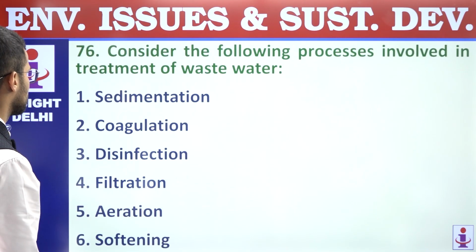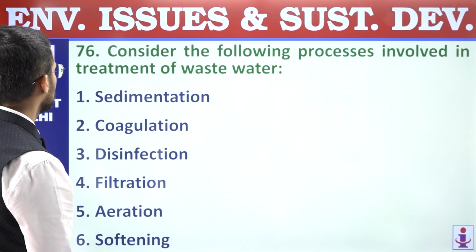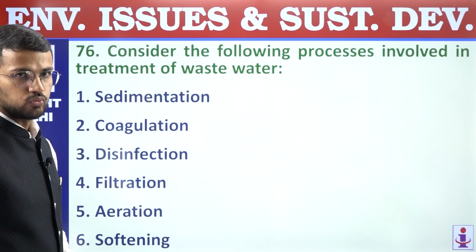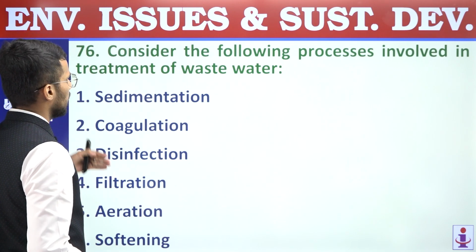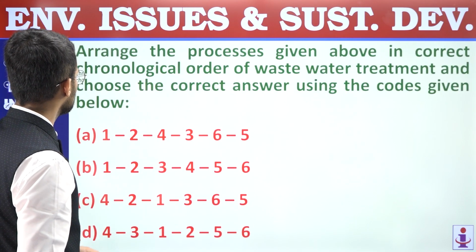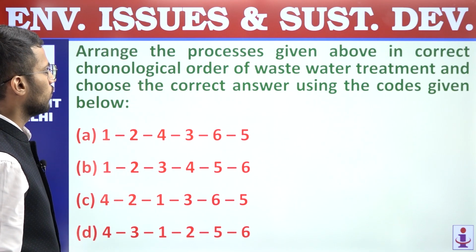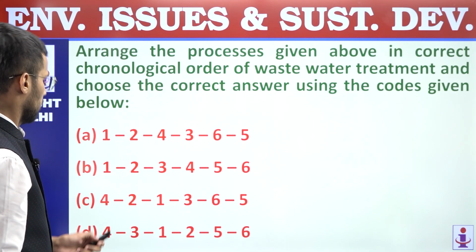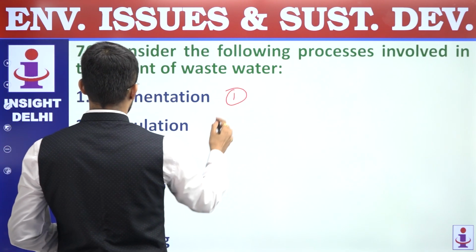Next, 76. Consider the following processes involved in treatment of wastewater. So these are the processes given and we are supposed to arrange these processes in correct chronological order of wastewater treatment. So firstly, sedimentation will occur.